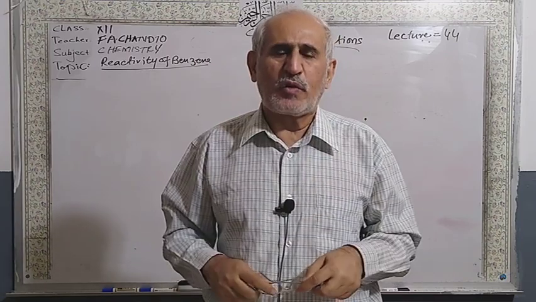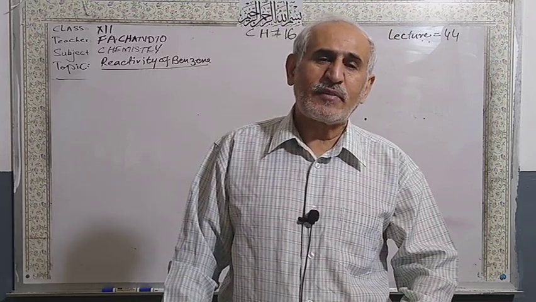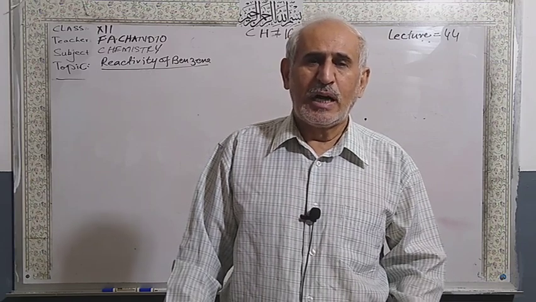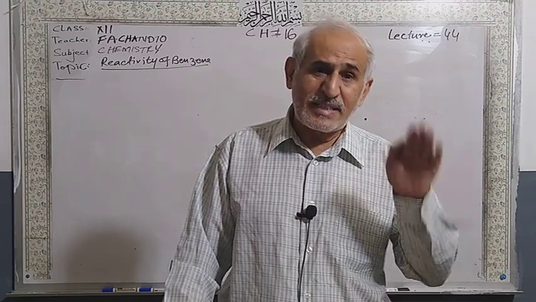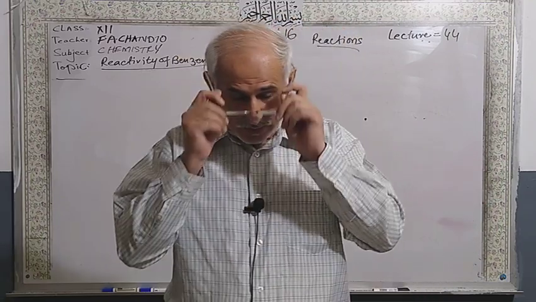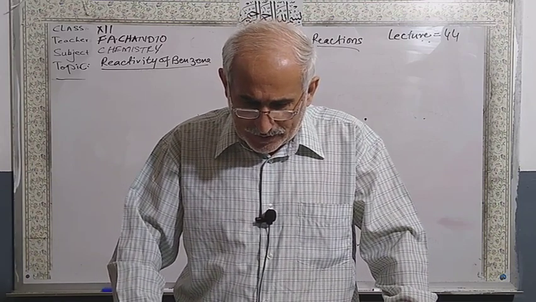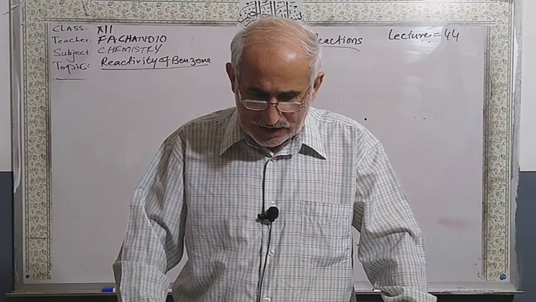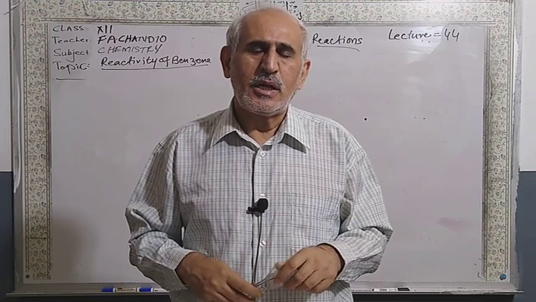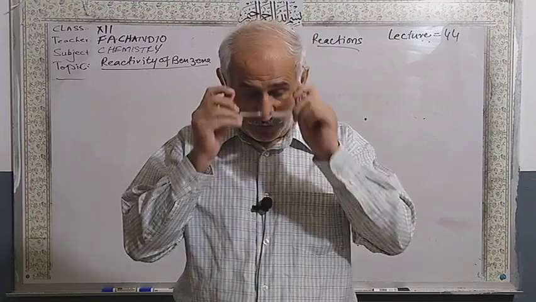Already I told you nucleophiles are those which are rich in electrons, maybe with a negative charge, maybe some neutral ones. Water is a nucleophile, ammonia is a nucleophile, and benzene is a nucleophile because pi electrons are there. So reactivity can be separated into two types of reactions. Already we did this. There are two types of chemical reactions: one is electrophilic substitution reactions, and the other is addition reactions.